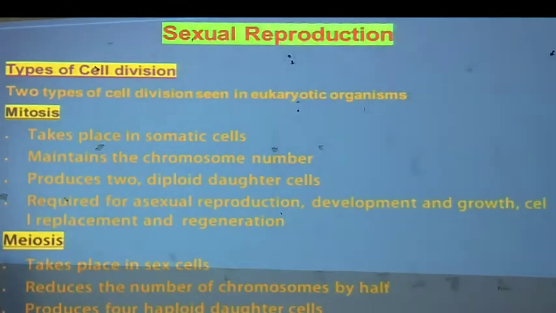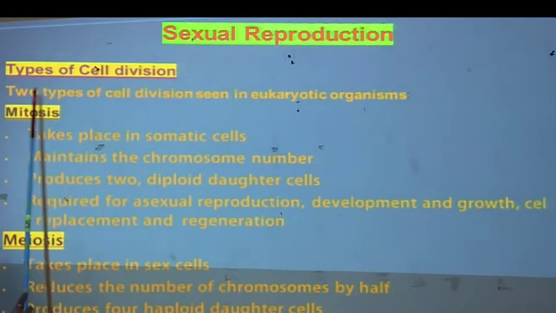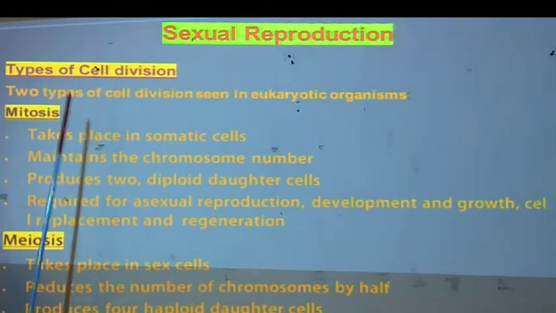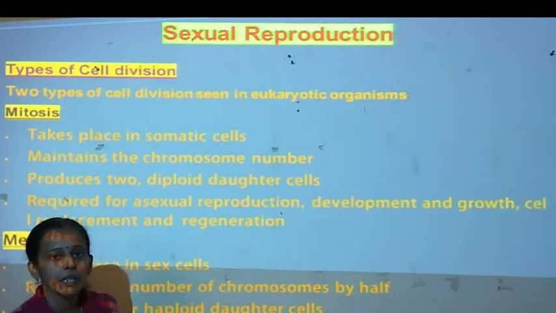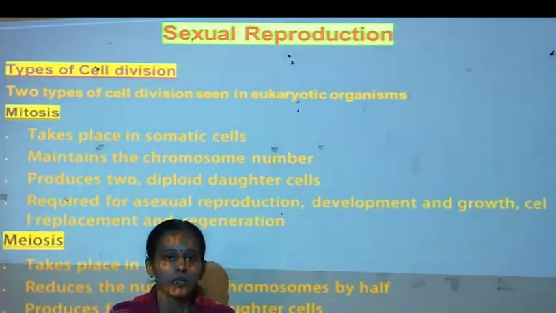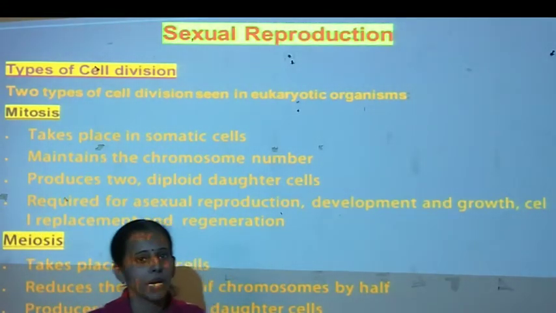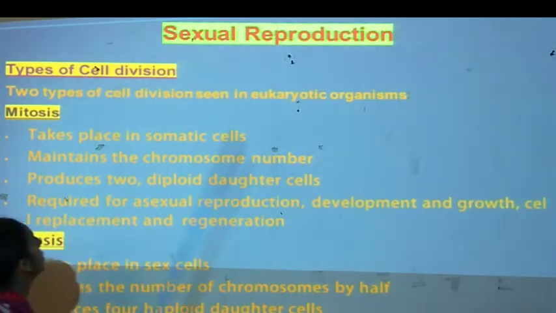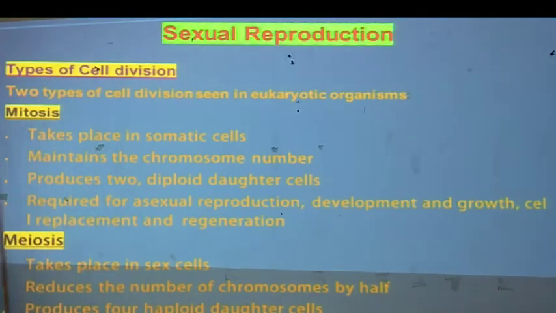Now actually how this sexual reproduction takes place in the human being, that we are going to see. But before that, there are types of cell division. We are saying that in sexual reproduction, sperm cell and egg cell combine together. Before that they undergo cell division. Which are those two types of cell division? One is mitosis and another is meiosis.